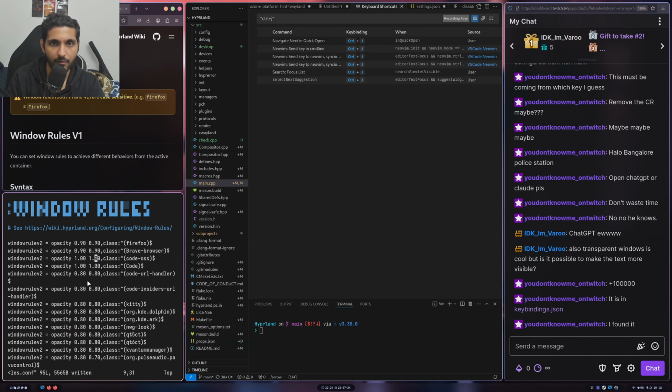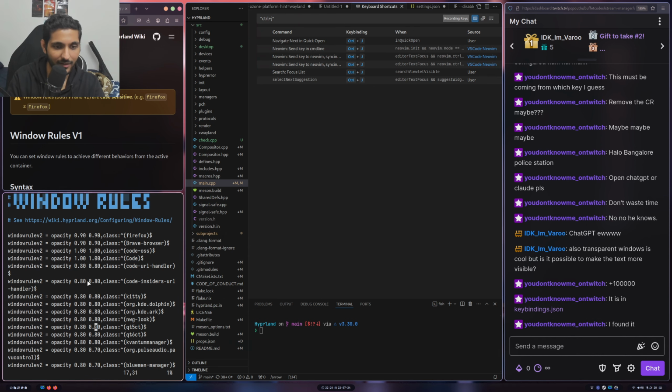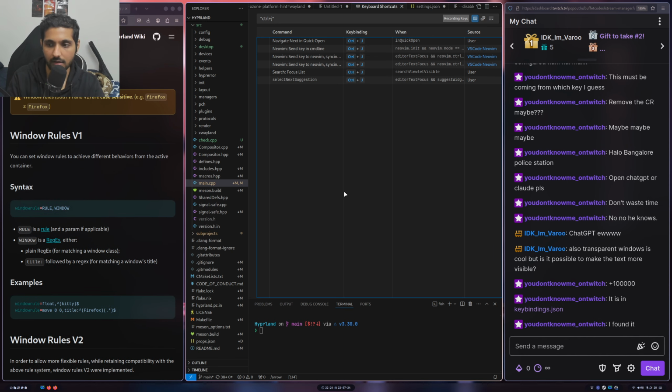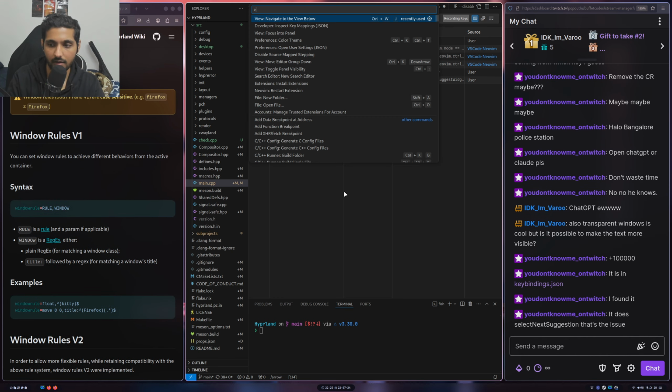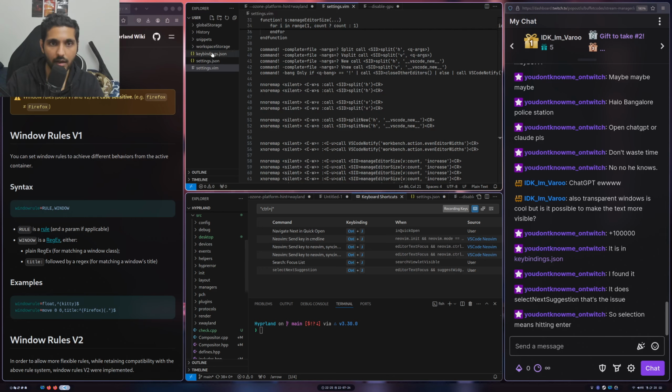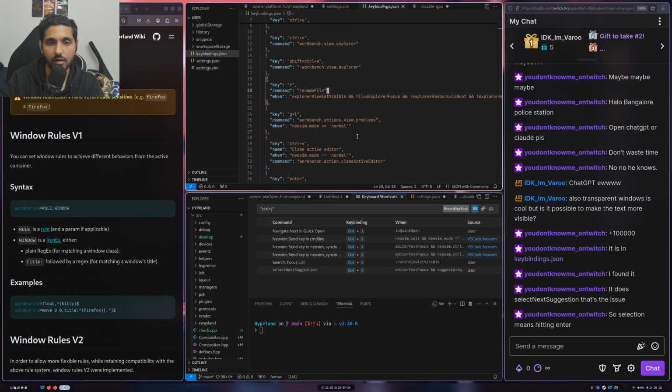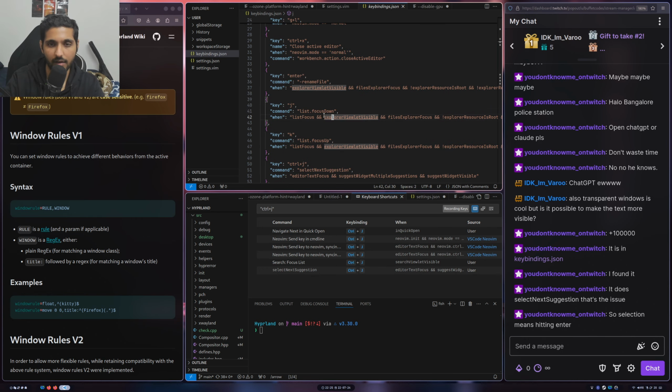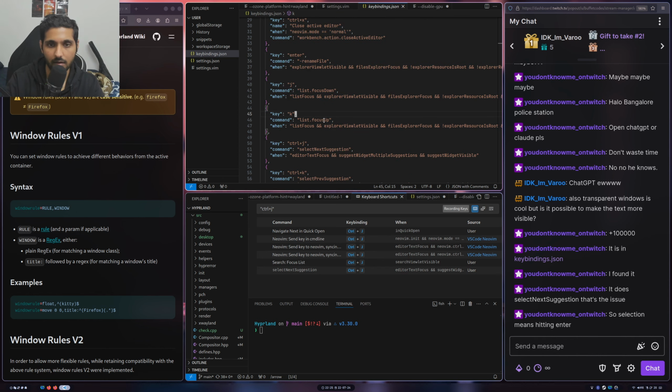I found it. Okay, by the way, we have fixed this meanwhile. So this is better for you guys. Yeah. And okay, it's in keybindings. Let me search for it. keybindings.json, right? So where was it? There you go, right? keybindings.json. Oh, there you go. There you have Control J. List focused on explorer visible, file explorer focus. So selection means hitting enter. Yeah, there you go, right? So select next suggestion. Yeah, this is select, right?